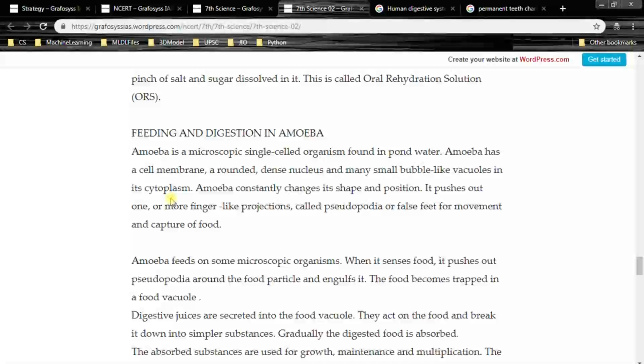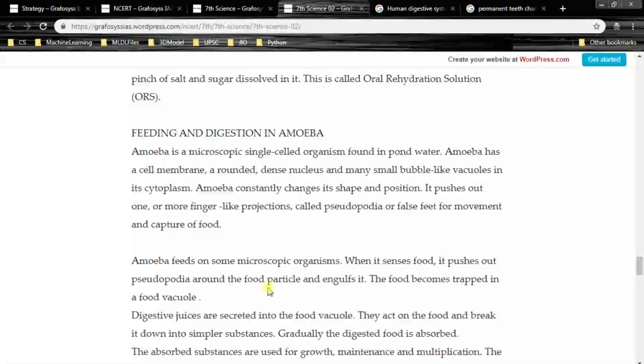Amoeba constantly changes its shape and position. It pushes out one or more finger-like projections called pseudopodia or false feet for movement and capture of food. So it pushes out one or more finger-like projections for movement and capture of food. So this is the way by which amoeba consumes its food, right?